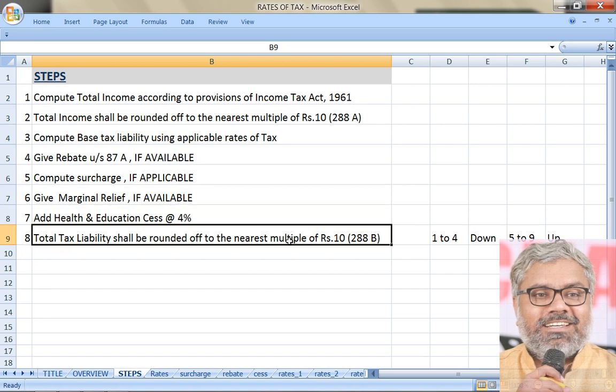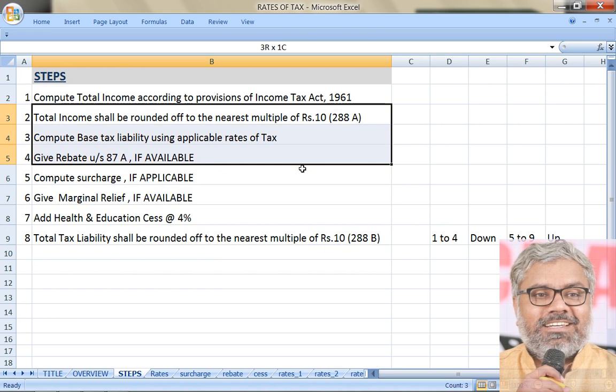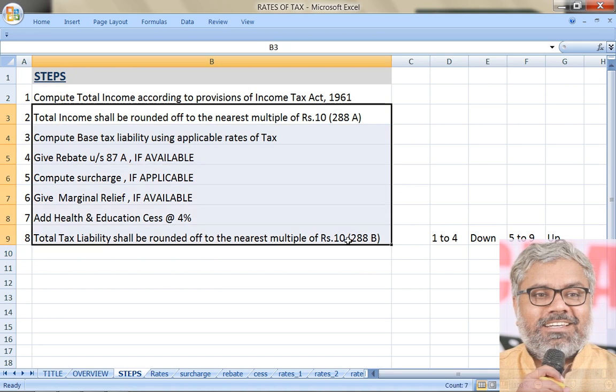But this step is not the last step. What is effectively the last step? Rounding off the tax liability is the last step. So rounding off income for us is the first step, we can say. Rounding off the tax liability for us is the last step. These are the steps which we are going to follow.